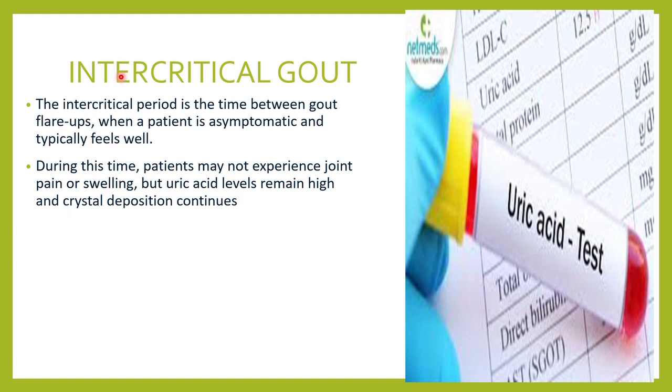Then I told you about intercritical gout. This intercritical period is the time between the gout flare-ups when the patient has no symptoms and typically feels okay. During this period, the patient may not experience any joint pain or swelling, but the uric acid level will remain high and the crystal deposition will continue.